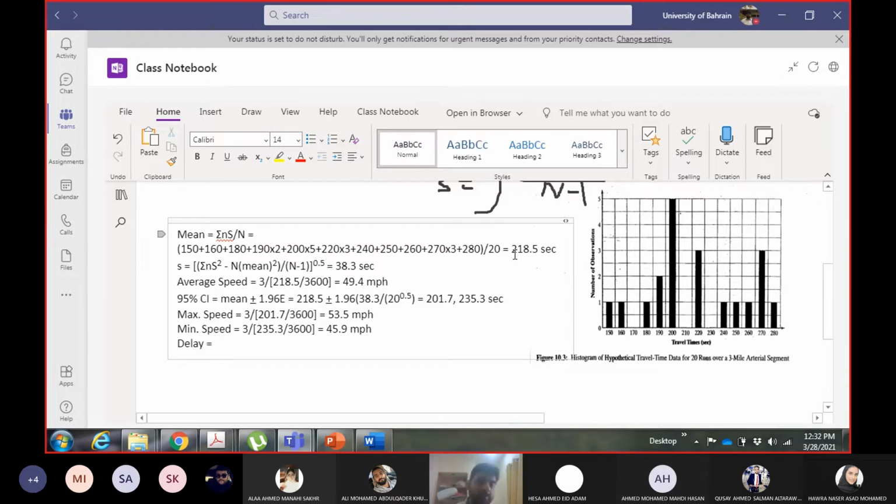Amazing. Okay, the difference between them is a delay. The difference between travel time and running time is a delay. So if somebody gave you running time and travel time for the same section, you can calculate delay. Okay, so delay will be mean travel time minus the mean running time. 218.5 minus 196. How much is this value? 22.5.